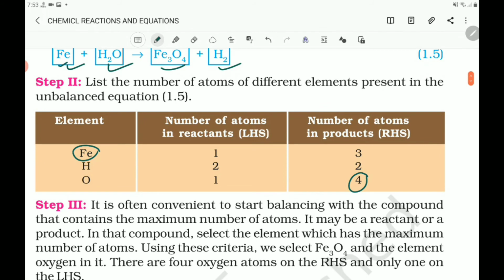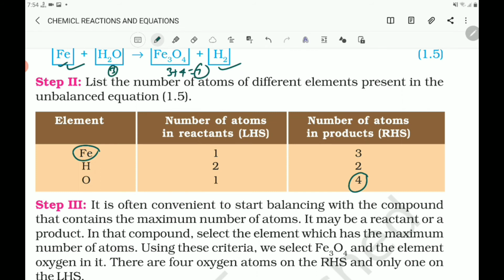Oxygen is there in H2O and Fe3O4, and Fe3O4 is the compound with the maximum number of atoms. How many atoms are there? 3 plus 4, 7 atoms are there, and in water 3 atoms are there.